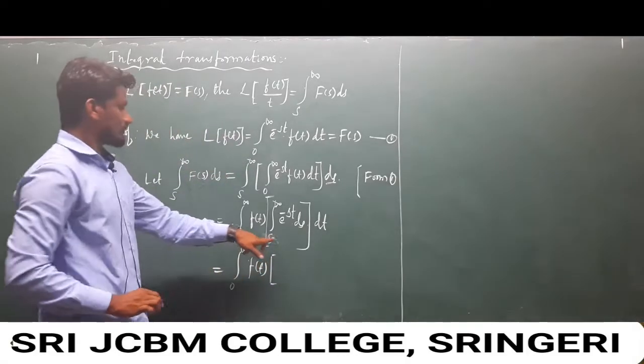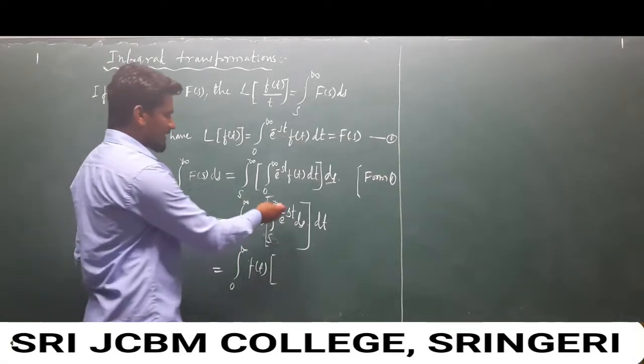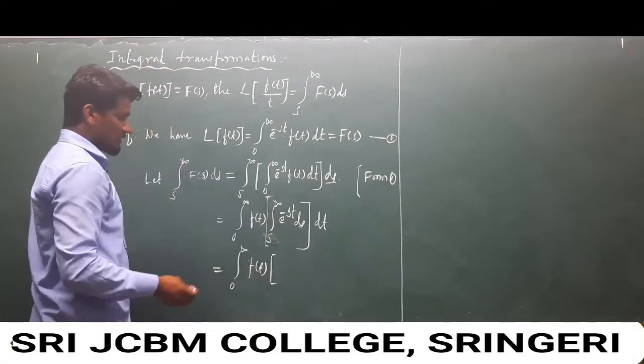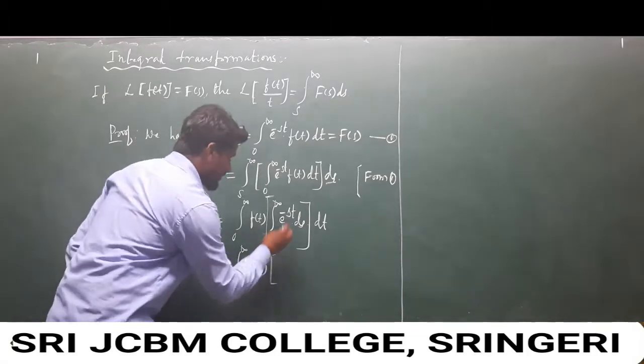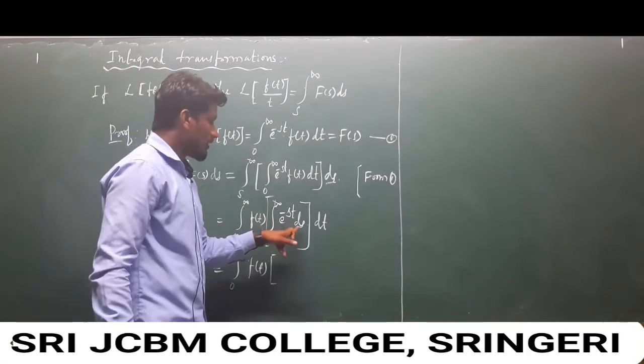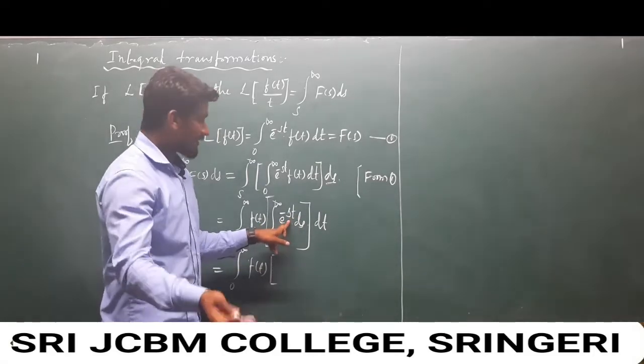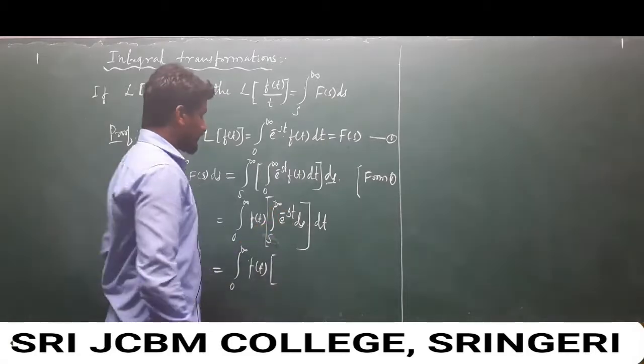Now look at here. So integrate e to the power minus st. We know the basic formula of integration of an exponential, and we observe that we are integrating with respect to s. It means we only integrate s terms, not t.